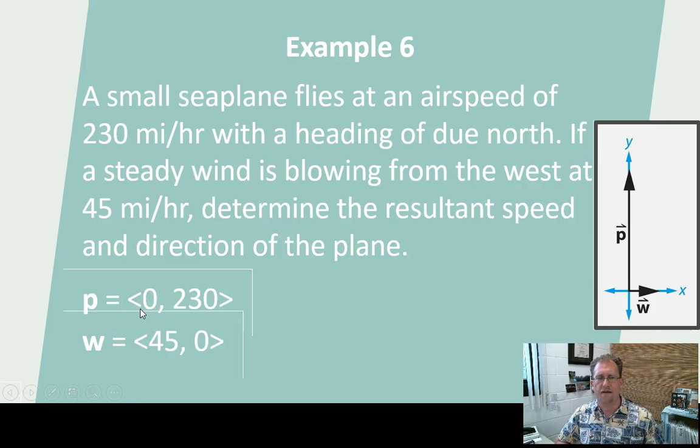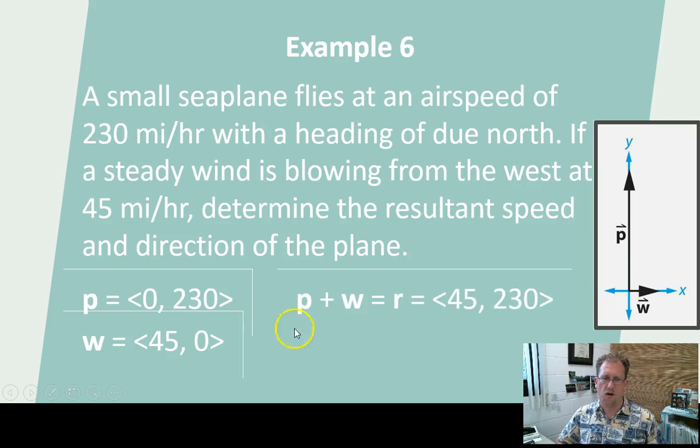So P, the first vector, is 0, 230. It's not going left or right, it's just going north, straight up. And the second vector, W, is 45, 0. It's not going up and down, it's going straight to the right. So we have to add these two vectors together. That part's not too hard. P plus W equals R, the resultant. 45 and 230, because 0 plus 45 is 45, and 230 plus 0 is 230. Pretty simple. So that is the new endpoint of my resultant vector.